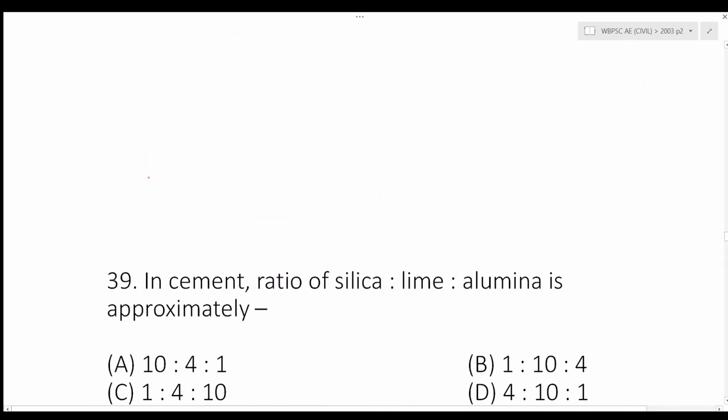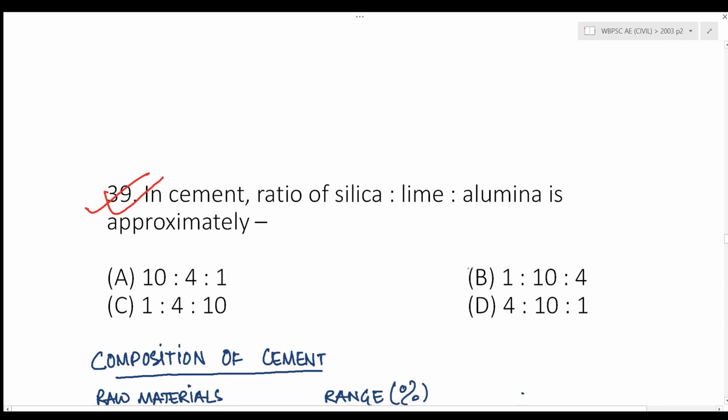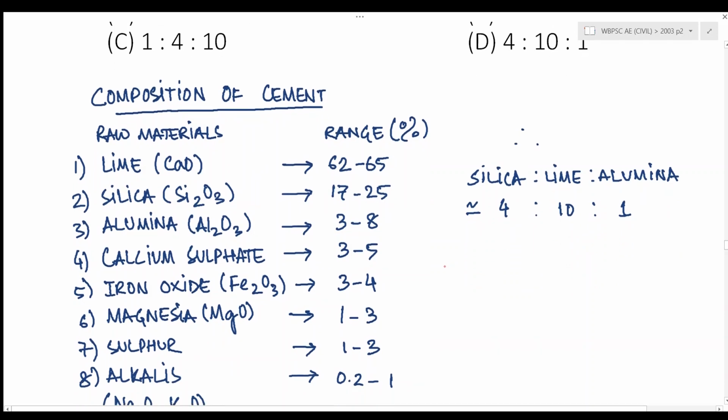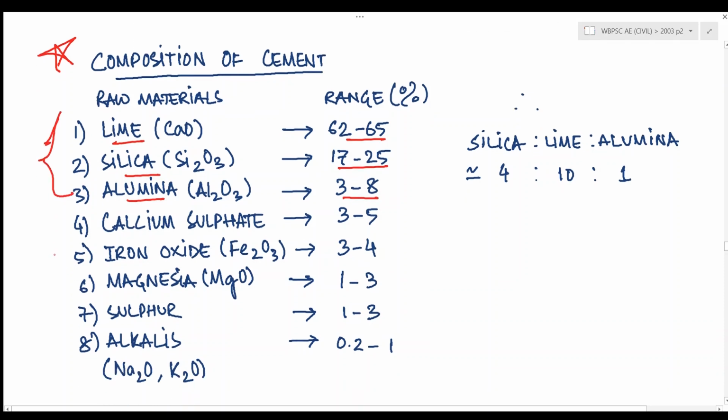Next question, in cement, ratio of silica to lime to alumina is approximately. Now, the composition of cement is as follows. For lime, it ranges from 62 to 65%. For silica, it ranges from 17 to 25%. And for alumina, it is from 3 to 8%. These three are the most important materials, and the other things are also important, but the most important are these three: lime, silica, and alumina.